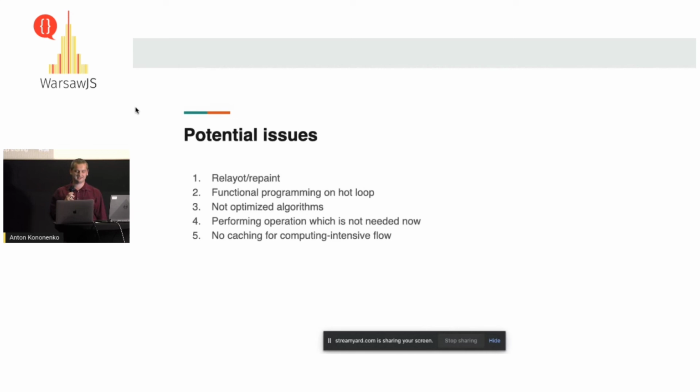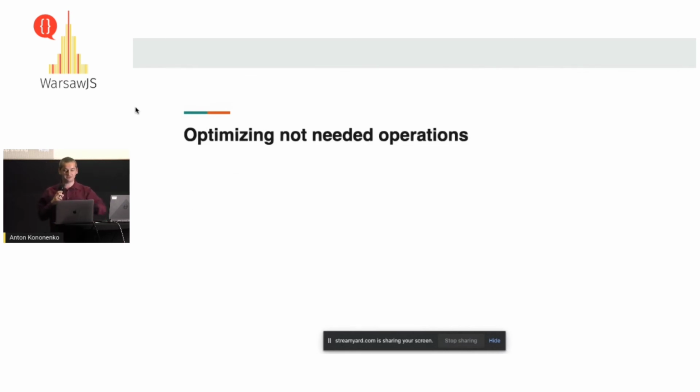Basically, that's a very popular issue. Caching is everything when you try to deal with performance. So, optimizing not needed operations. Avoid doing any rendering for things that are not visible now. As I said, please, better to not render whole components instead of just visually hiding them, because it takes time.